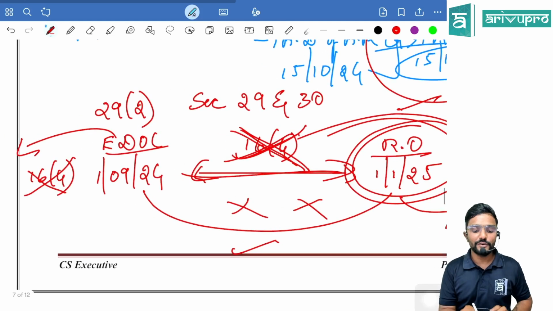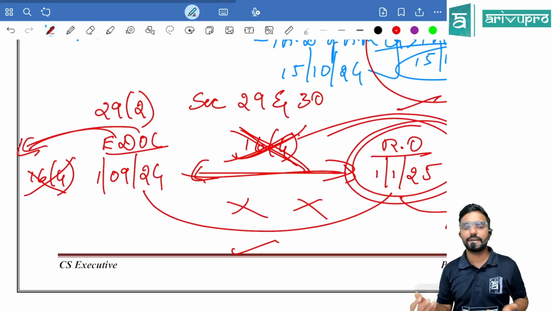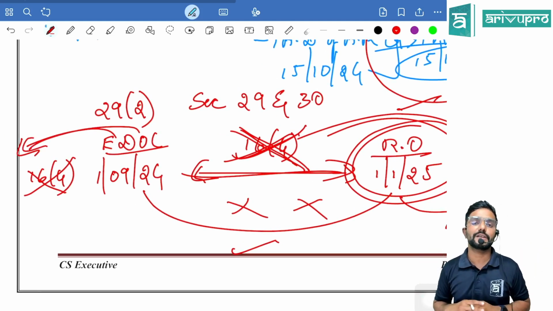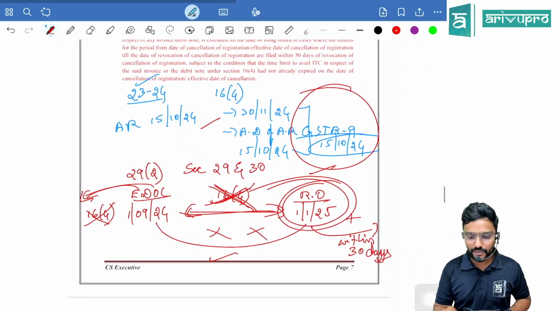That is, if time is already over before this, definitely the 16(6) benefit is not at all available for me. Not at all available, guys.